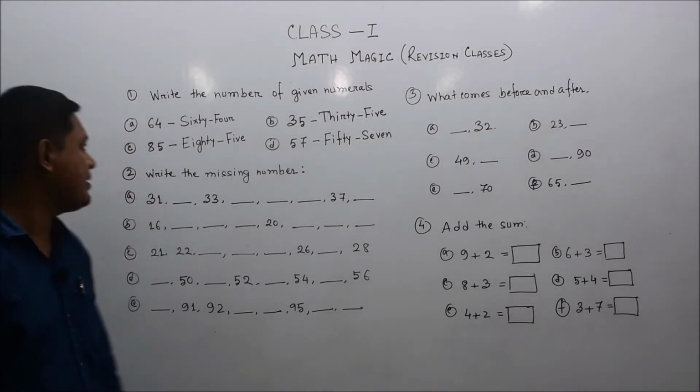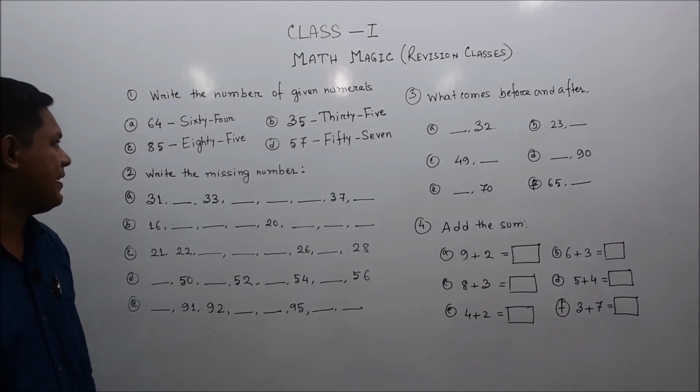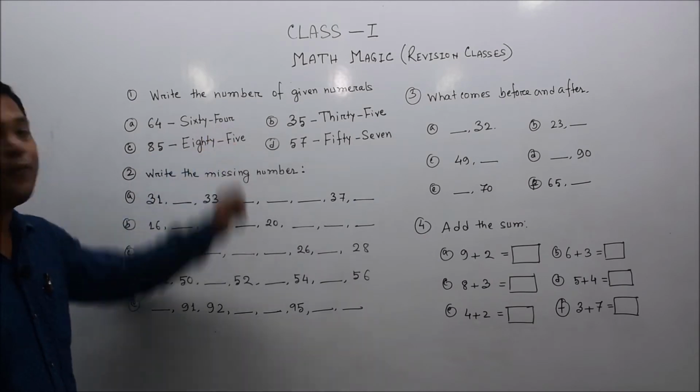Fine students, the number questions are almost finished. The first number is 64.